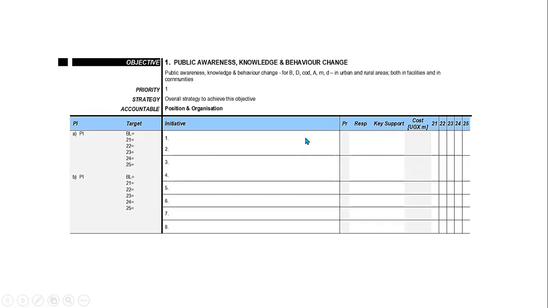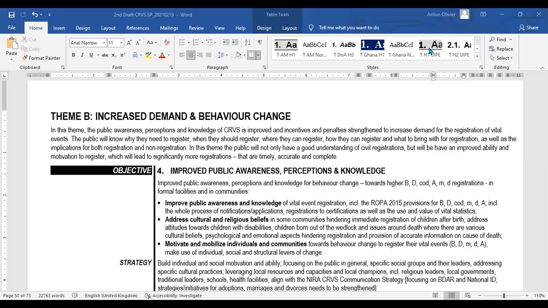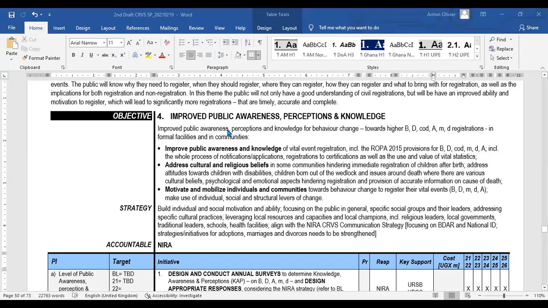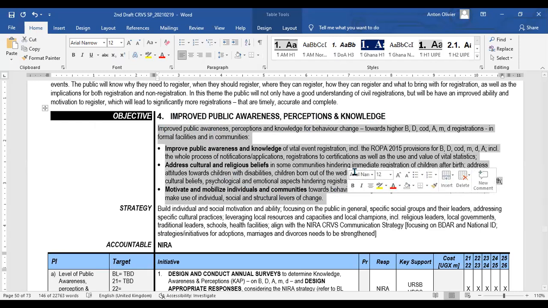Let me take you now to the scorecard in the document. Then we can be more specific. All right, we are now in the document, the second draft. Let us take an example of objective 4, which is part of theme B. Now you'll see on top there the name of the objective. And then the next section is a description of what we mean with that objective.